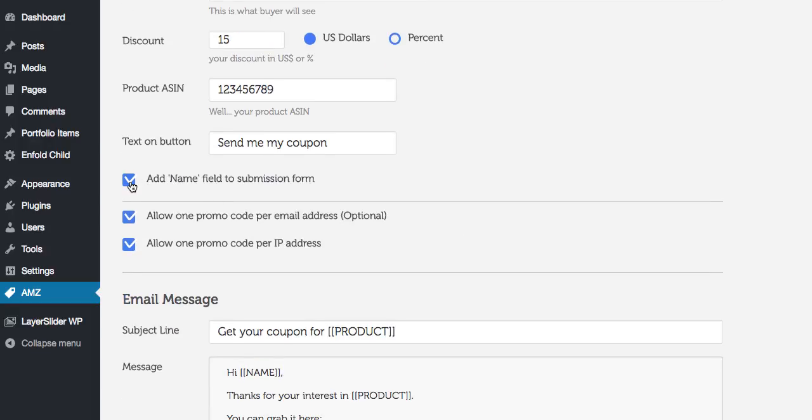We can choose if we want a name field in the registration form or only an email field. And we can allow one promo code per email address and one promo code per IP address. We can restrict to only one promo code per email and only one promo code per IP address.